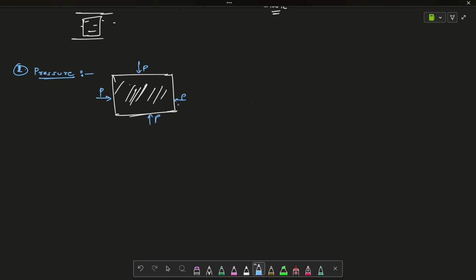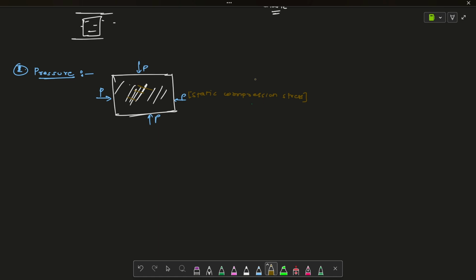I have discussed this in the first lecture, where I differentiated between fluid and solid. So now, what is pressure? Compression stress at a point in a static fluid. This one is a static fluid, and this is a static compression stress. Now you are able to understand what pressure means.